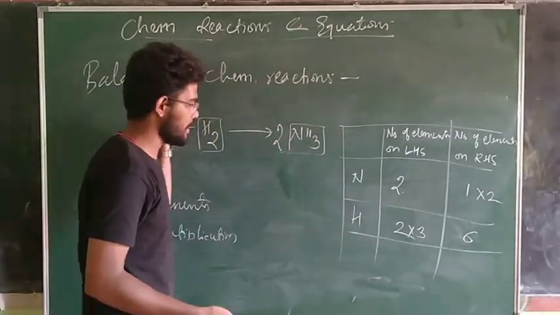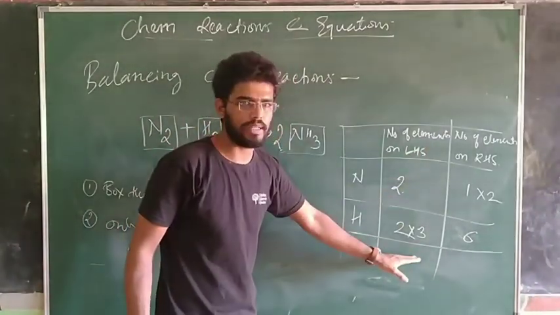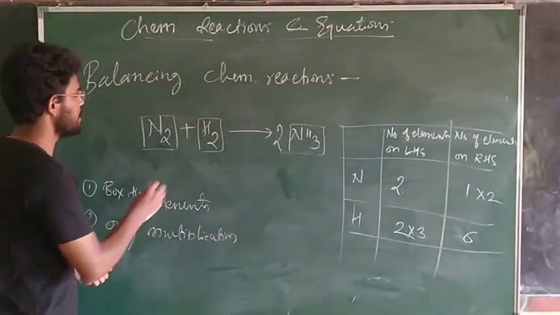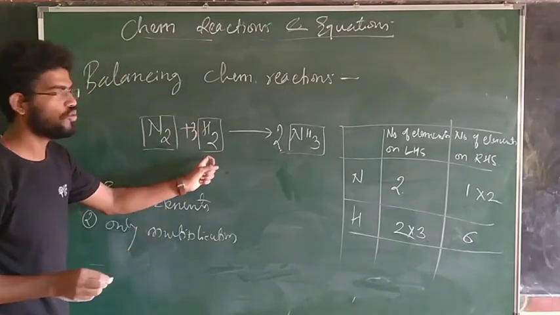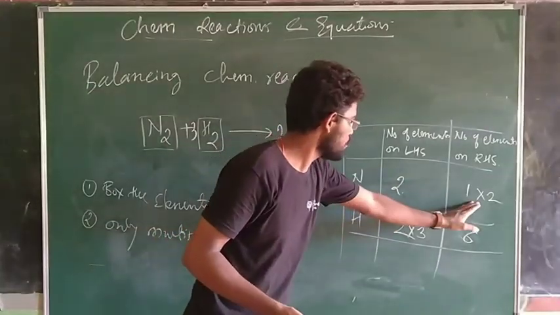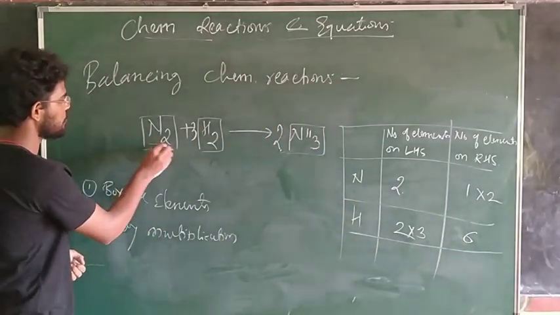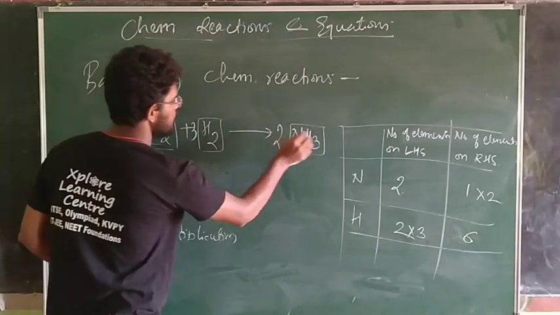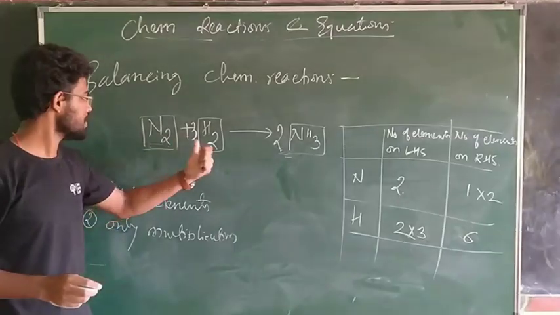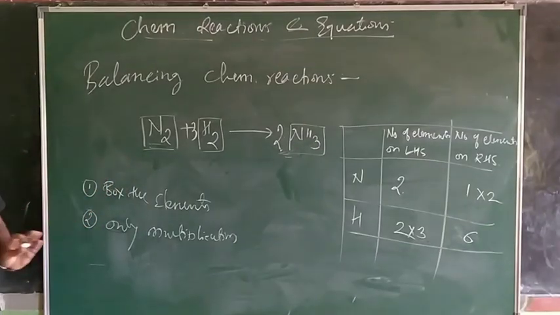When we get back to our chemical equation, what we need to know, on left hand side, on LHS side, we need to multiply by 3. 2 hydrogen. On left hand side, we need to multiply by 3. 2 hydrogen. Okay, and this is, now we can say 2 nitrogen, 6 hydrogen, 6 hydrogen. Reaction is balanced. If you see the chemical reaction, I have 2 nitrogen, 2 nitrogen, 6 hydrogen, 2 3 are 6 hydrogen. So now this reaction is balanced. That is N2 plus 3H2 will give you 2NH3. That is how in simple way we can balance chemical reaction.